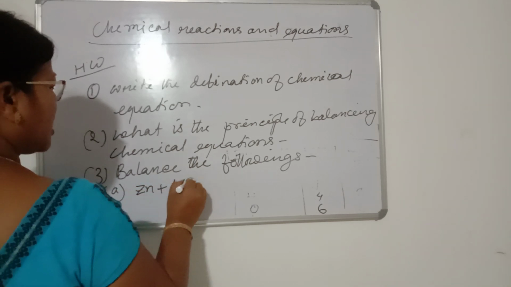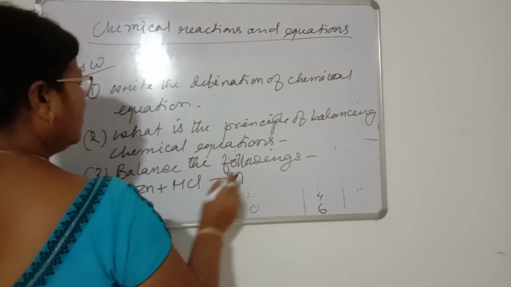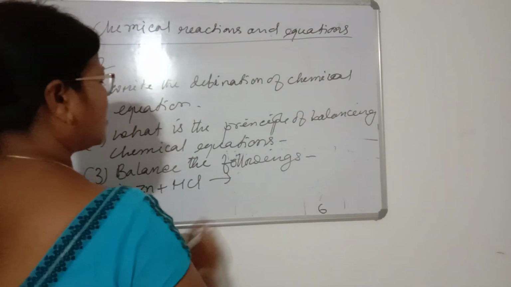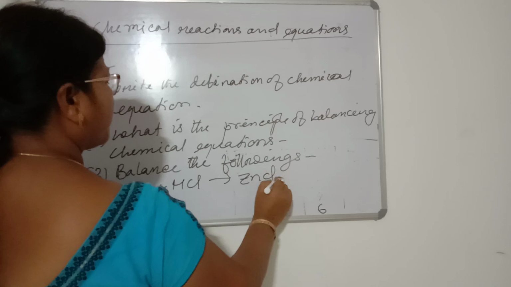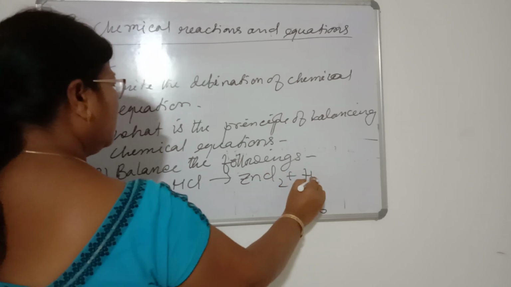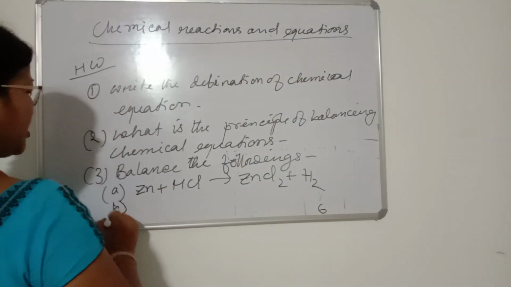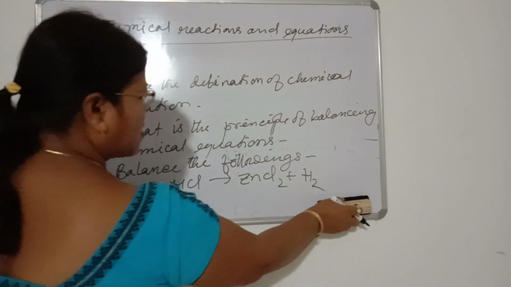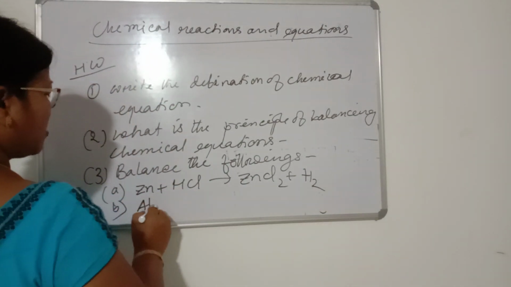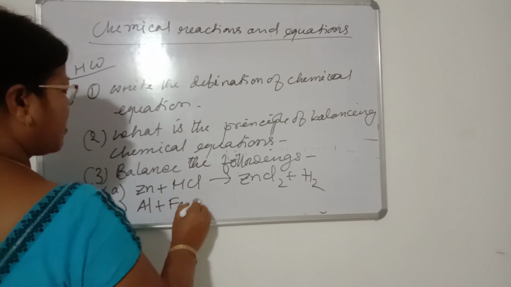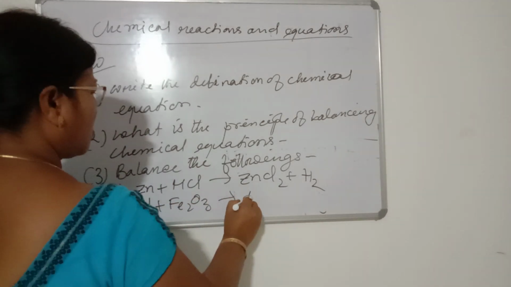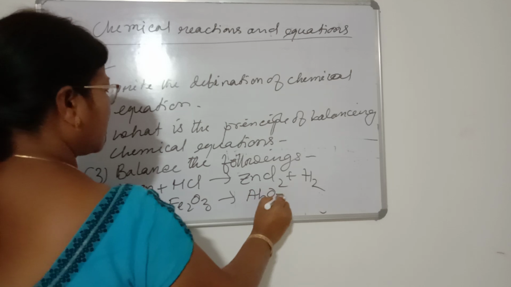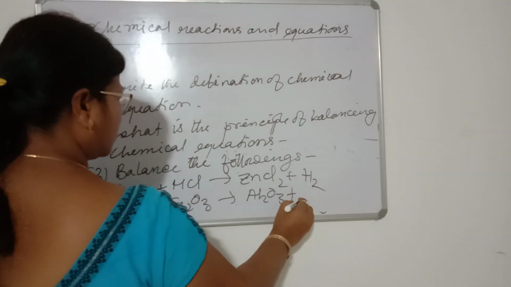Number 1, zinc plus HCl gives zinc chloride plus hydrogen gas. B, aluminium plus Fe2O3 gives Al2O3 plus Fe.